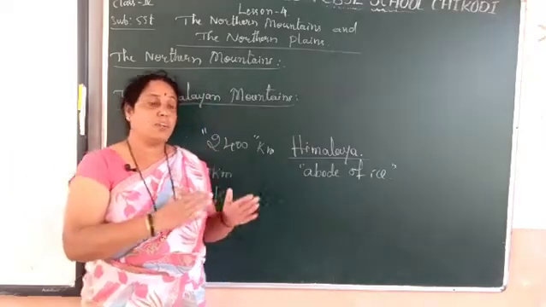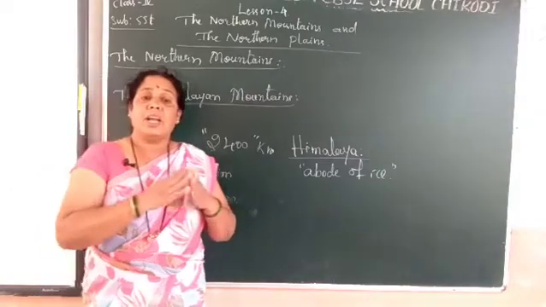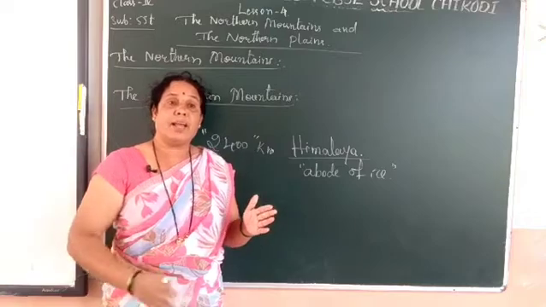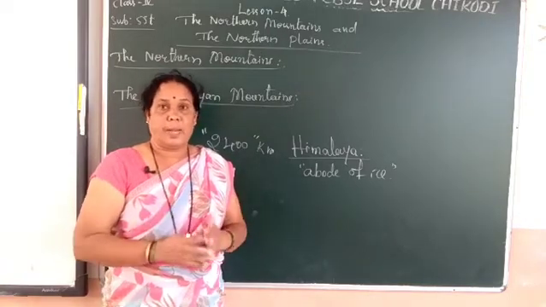Understanding, students, how it stretches and how it separates India and China through a natural boundary like the Himalayan mountains?